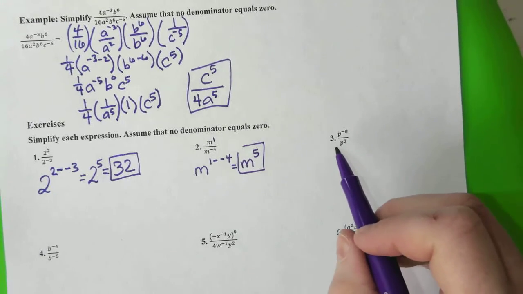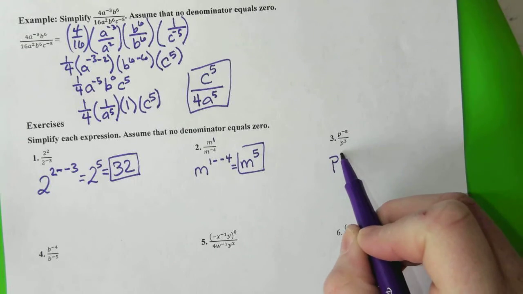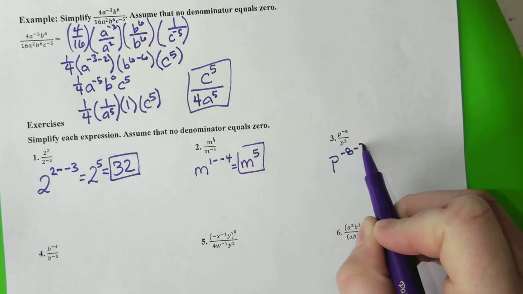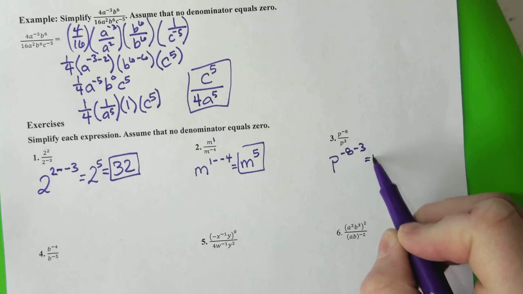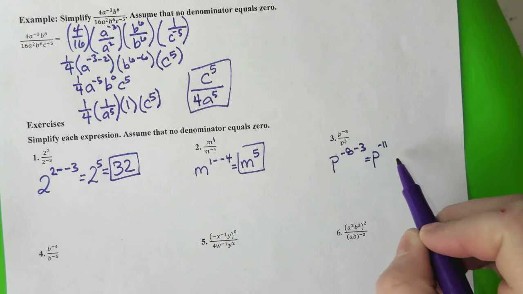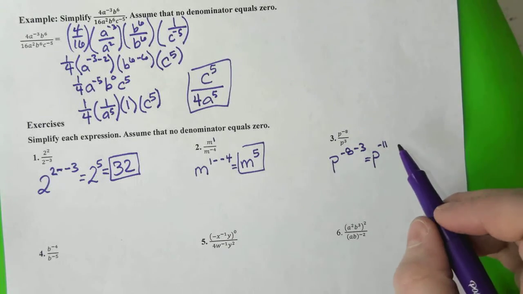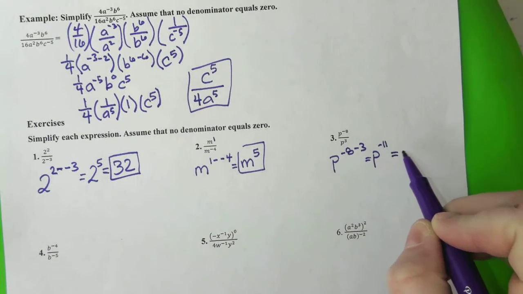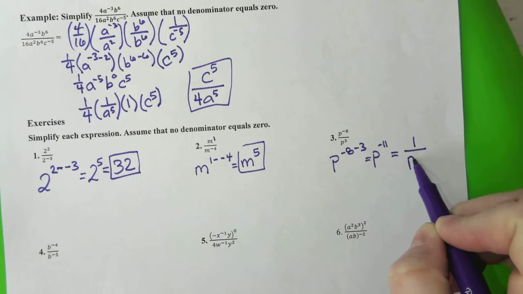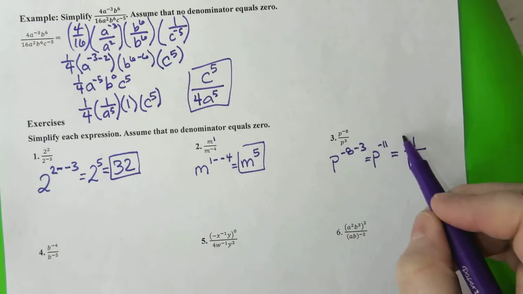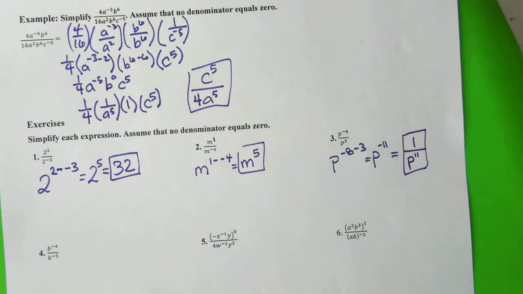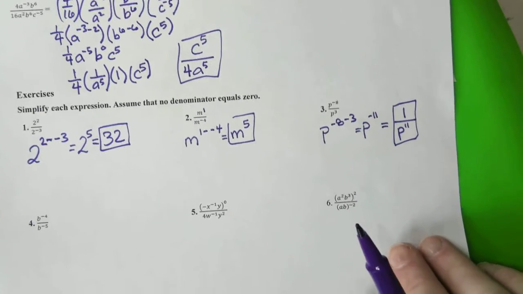Alright, same thing for this. P, we have p, negative 8 minus 3. We get p to the negative 11. Now, we can't leave it as this. We have to make it be a positive exponent, so I'm going to flip it down to my denominator. I want to leave it as 1 over p to the 11th. That is one of our rules that we just talked about. We can only leave it as a positive exponent.